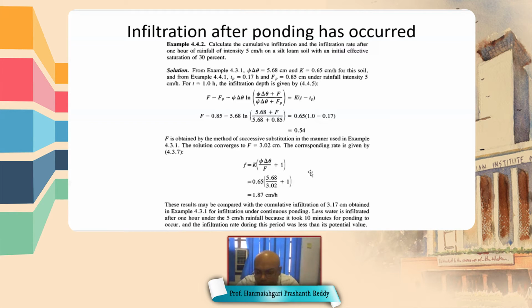So you can compare the results with the assumption of ponding and without the assumption of ponding initially. With no ponding at the initial time, the infiltration rate is less than its potential value. That is, the infiltration rate without ponding at the beginning is less than the infiltration rate with ponding, when we compute it at a given time.